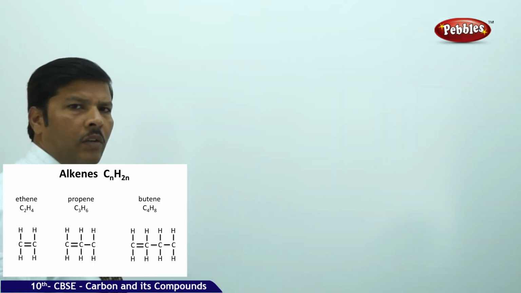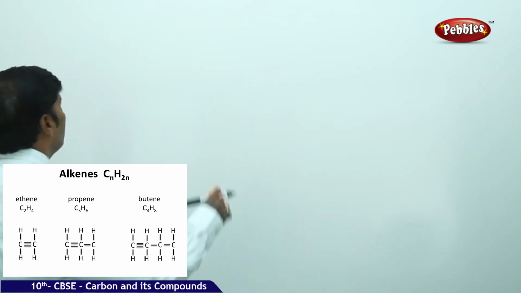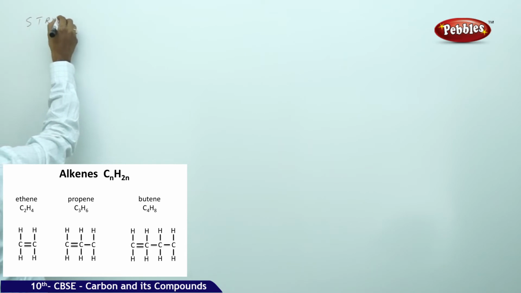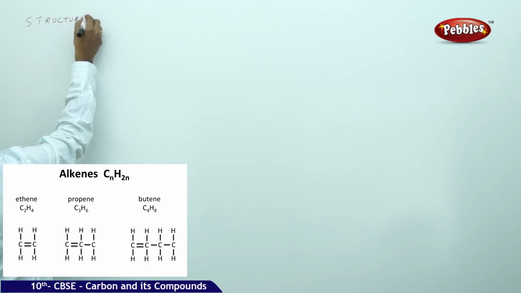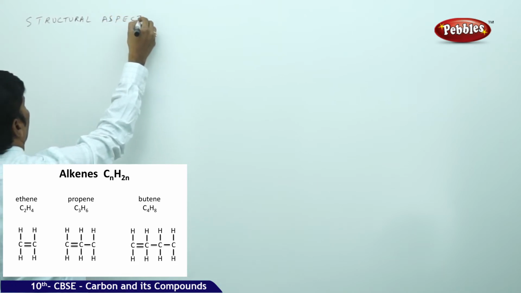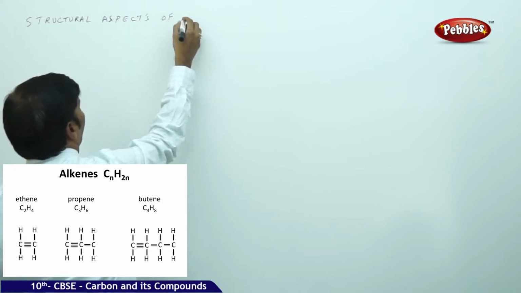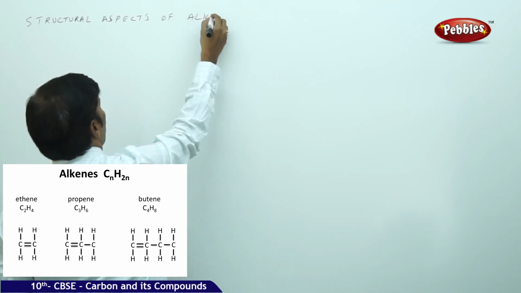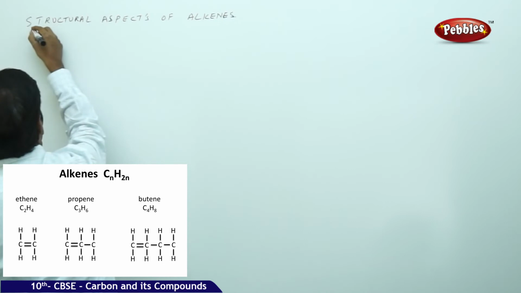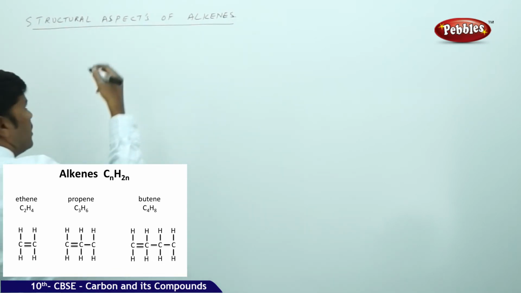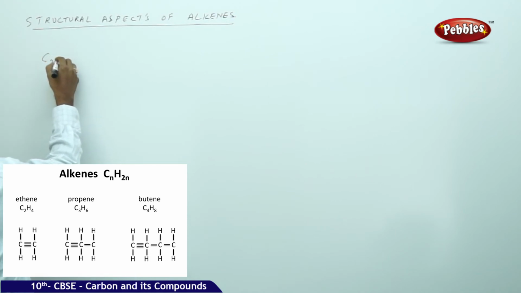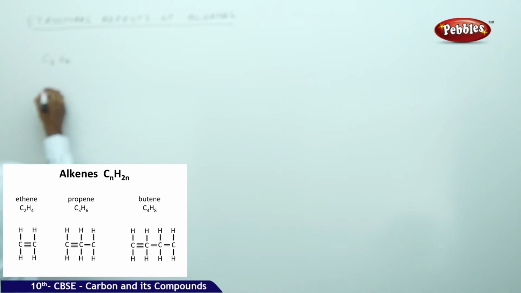So next part of the discussion, next structural aspects of alkenes. If we go to the structural aspects of alkenes, the simplest alkene is C2H4.